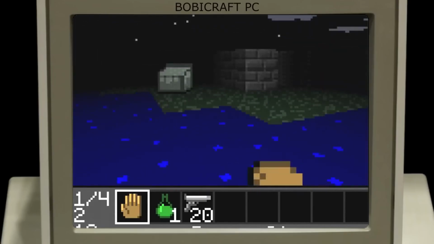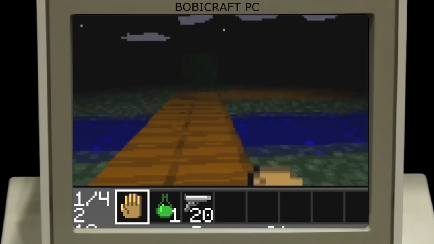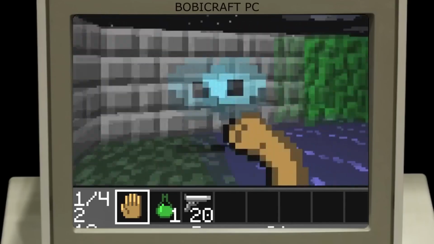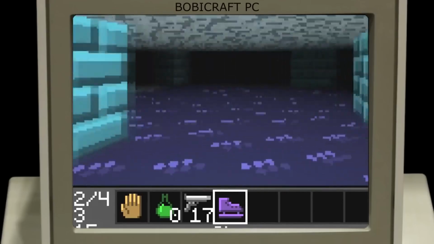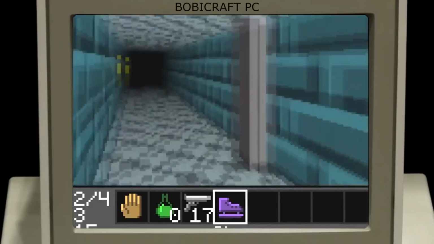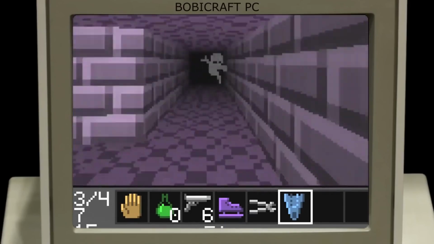For example, here we are outside and you can see the clouds and the night. Also blocks like leaves and grass, which surely remind you of Minecraft today. You can even find areas of ice. What you see there is ice and you need to skate to cross. You could cross over water. It also slows you down. This scenario reminds me a lot of the End, also with the torches.